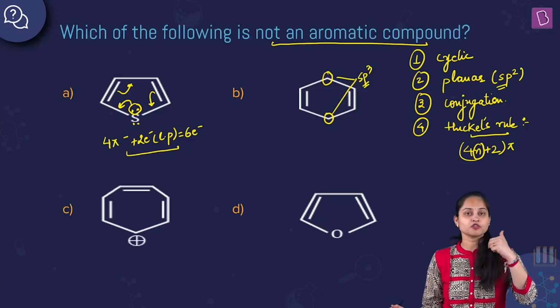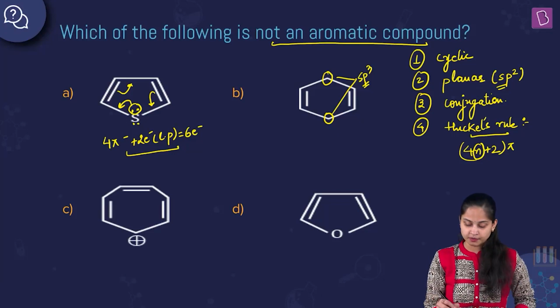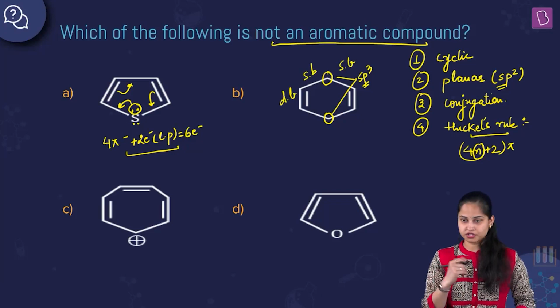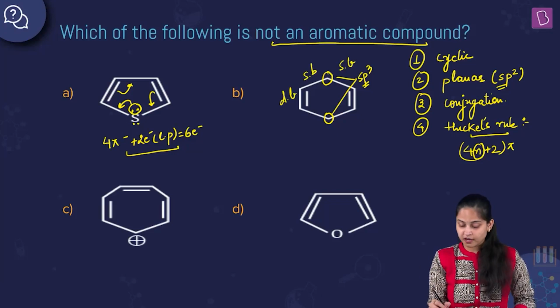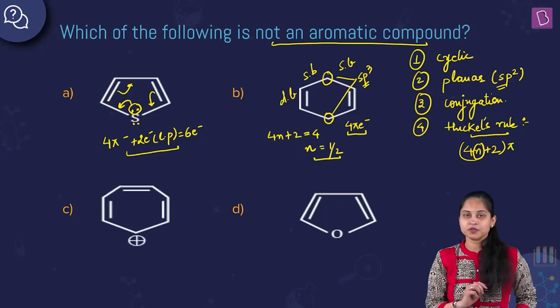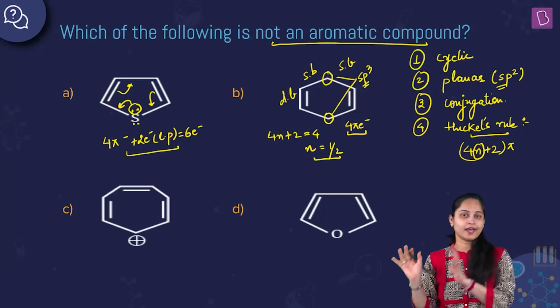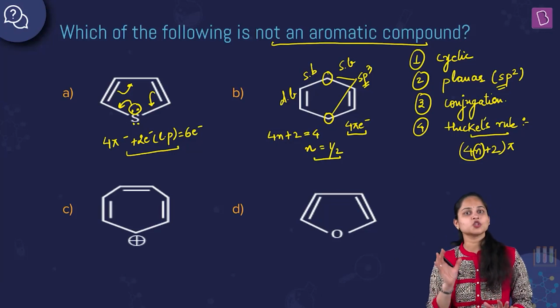By conjugation we mean there should be delocalization of pi electrons. Alternate single and double bonds should be there. Over here, you can see it's not there. Double bond over here, then single bond, and then single bond. So conjugation is not present. Huckel's rule, there are 4 pi electrons involved. If 4 pi electrons are there, 4n plus 2 equals 4, so the value of n comes out to be a half, a fraction, which is not allowed. Therefore, option number B is non-aromatic.